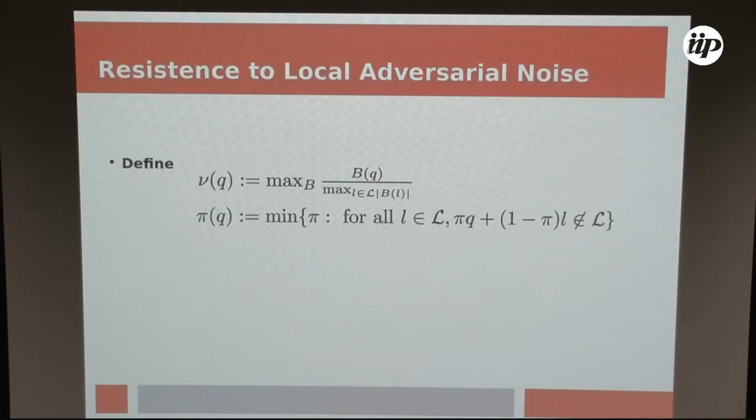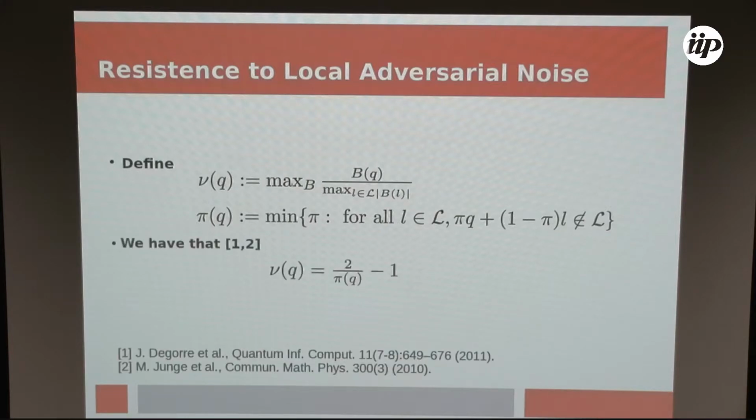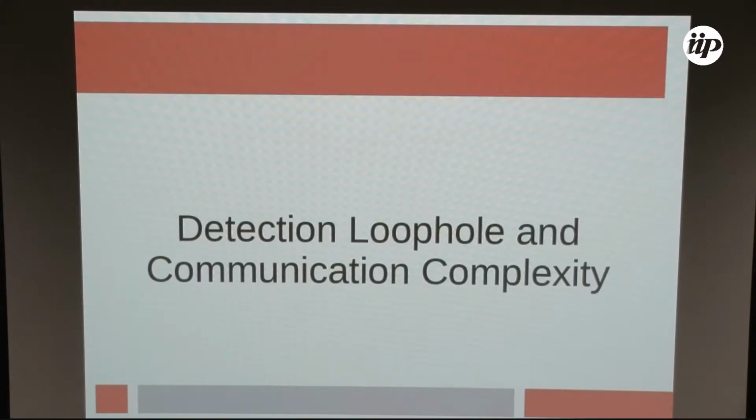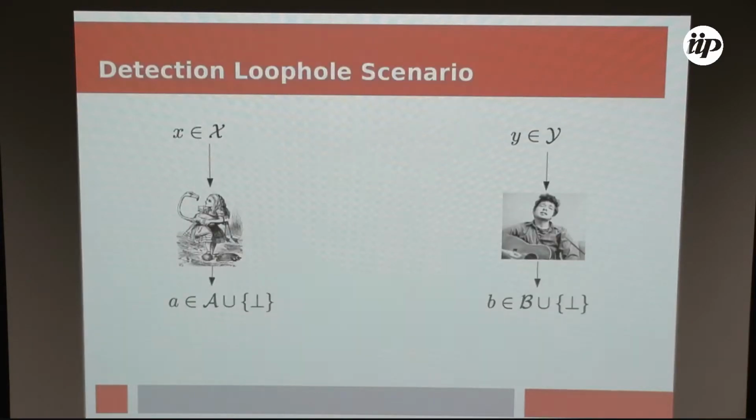I think I'm going to skip this, but the maximal quantum violation of normalized inequalities can be related to the noise resistance of these quantum distributions. And now to present the result, I'm going to go to the scenario of the detection loophole. So here you allow the players to abort their protocols.